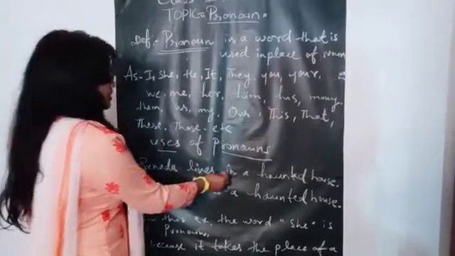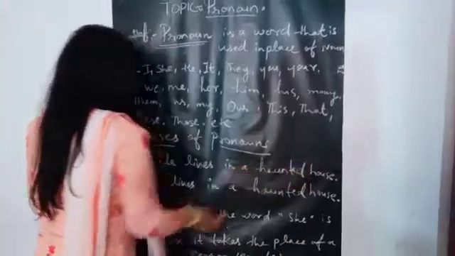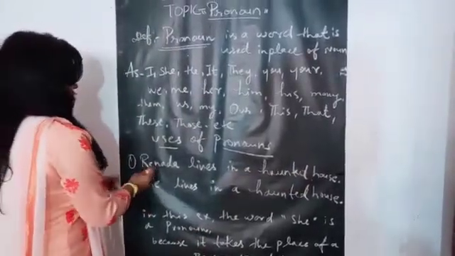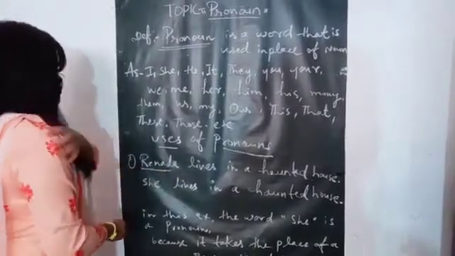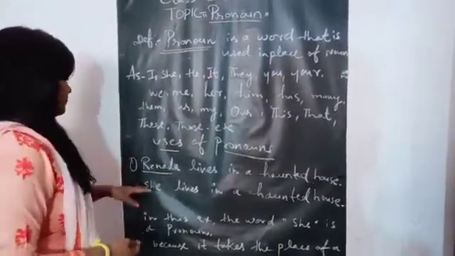Reneda lives in a haunted house. Here is a noun. We replace it with pronouns.